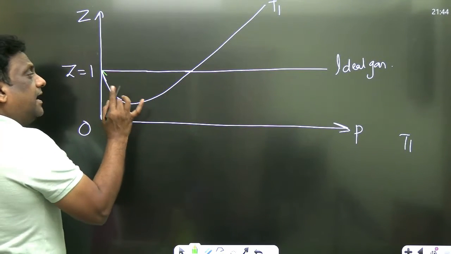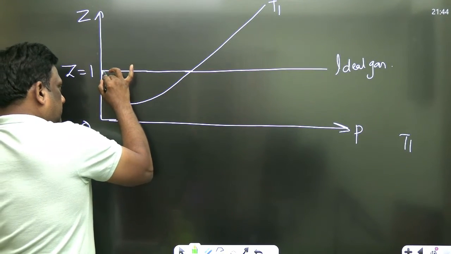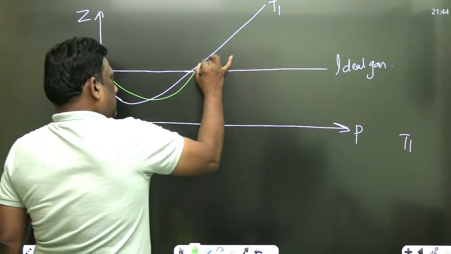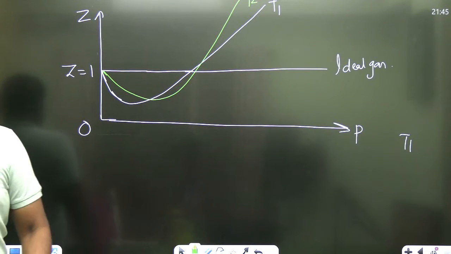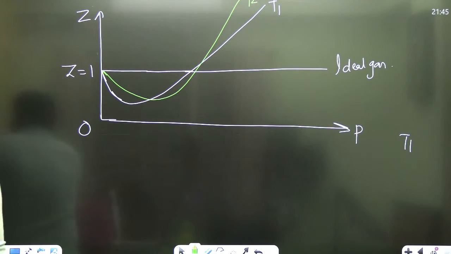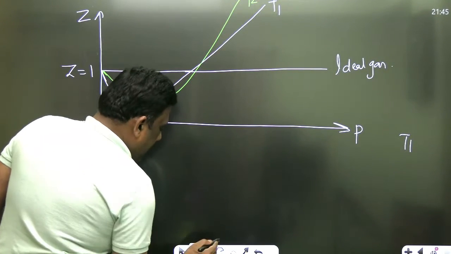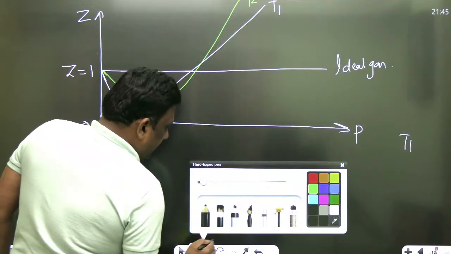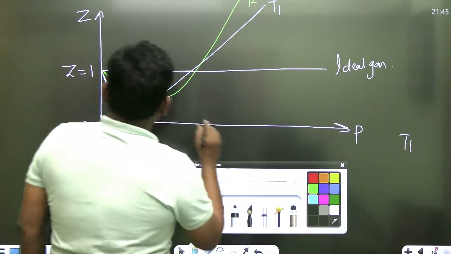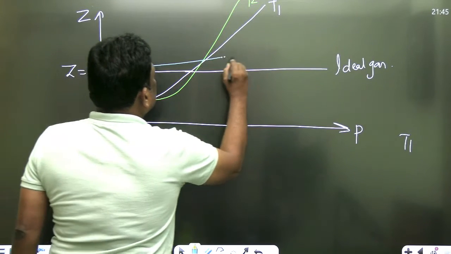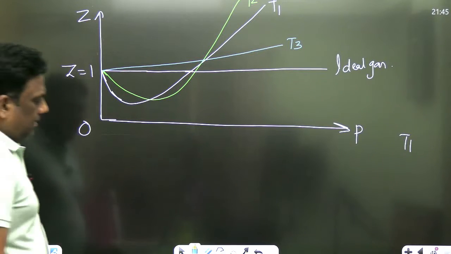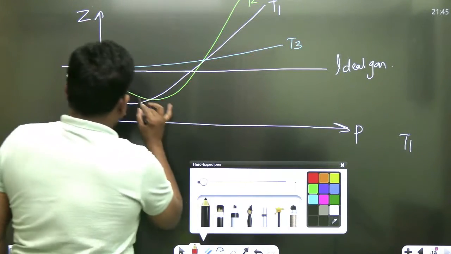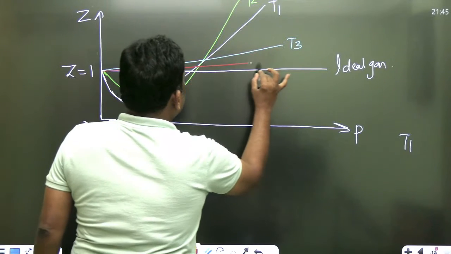अब देखो. Now I'll take some other temperature. Let us say this is T2. Now, listen carefully. Please observe. Now, we'll take some other temperature. This is T3. आराम से देखो सर. We'll take some other temperature. T4.